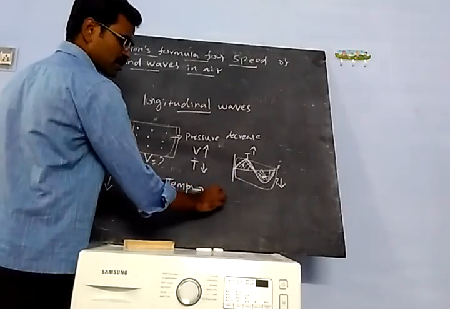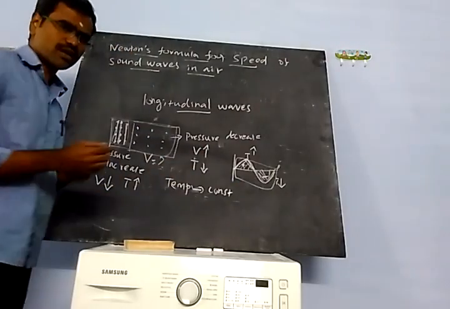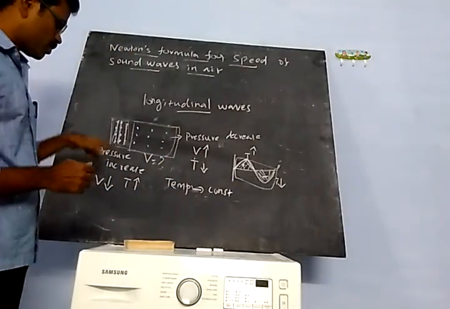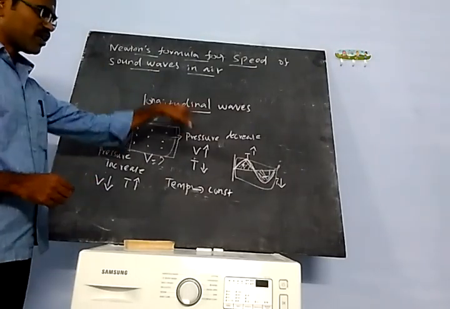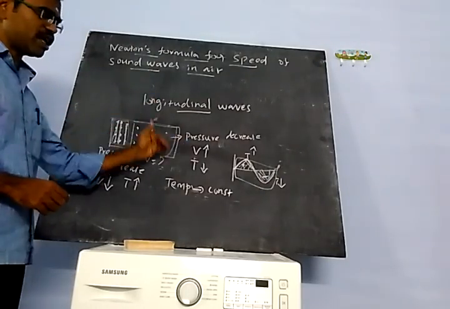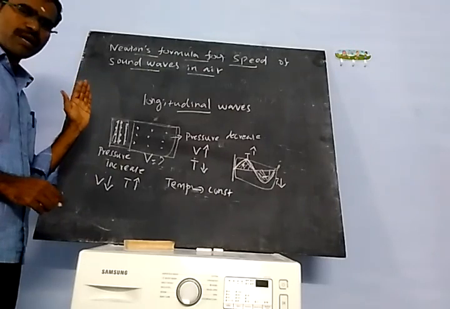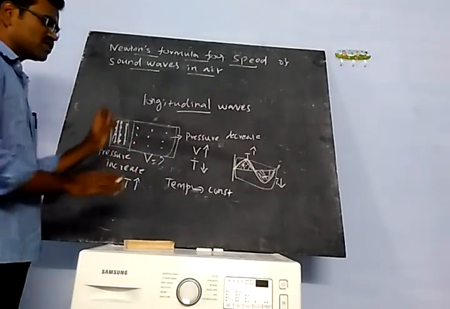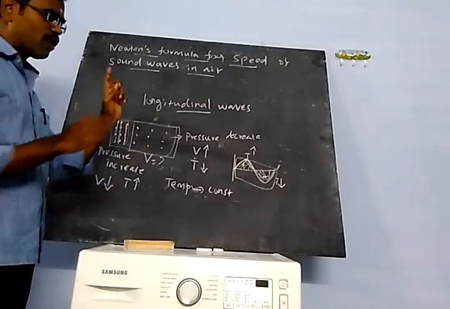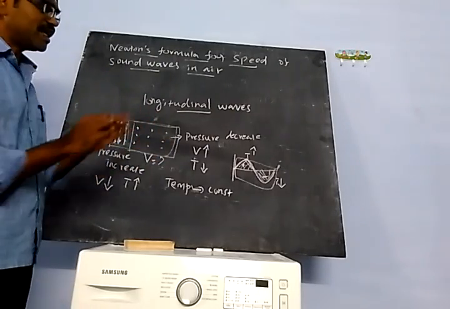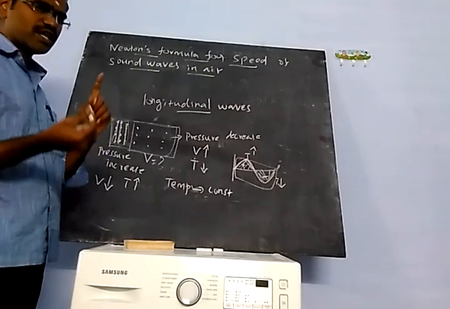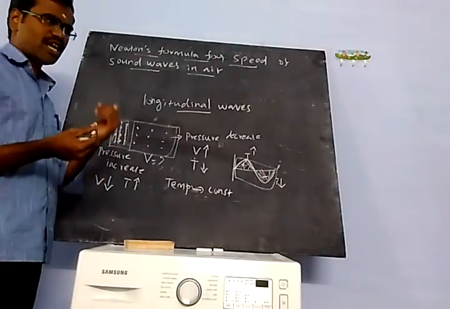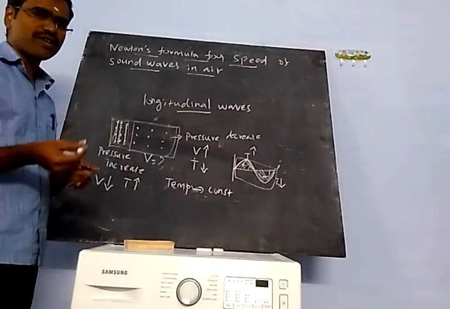The temperature is constant. Do you understand? Pressure increases, volume decreases. Here pressure decreases, volume increases. But the temperature is constant over one particular period. So what is the process? In the 8th chapter we studied the isothermal process.